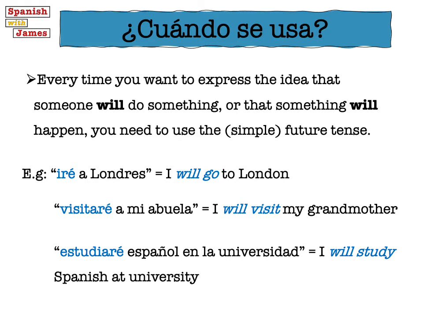I will study Spanish at university. So notice here, in the English, we've got I will, then the verb, so I will go. In Spanish, it's just one word. And the pronoun, so the word for I, we don't actually need to include that in Spanish most of the time. You could say, yo iré, but you don't have to.